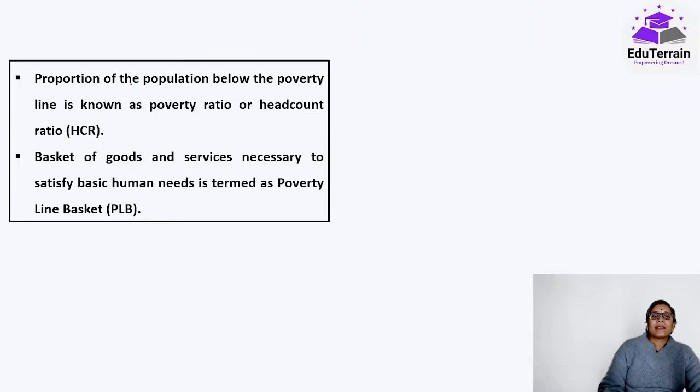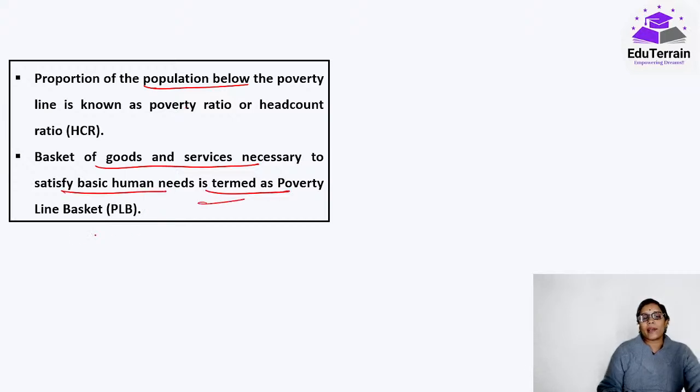Okay. See, it is the proportion of population below the poverty line, and just now we have discussed PLB, the basket of goods and services necessary to satisfy basic human needs. Now the amount that is spent to get this PLB would be the PL only. Below that would be the BPL.